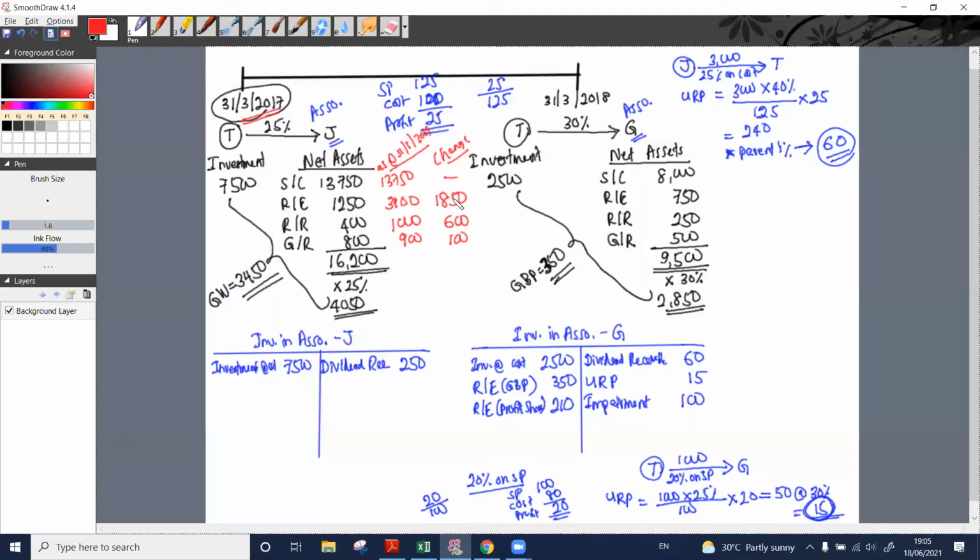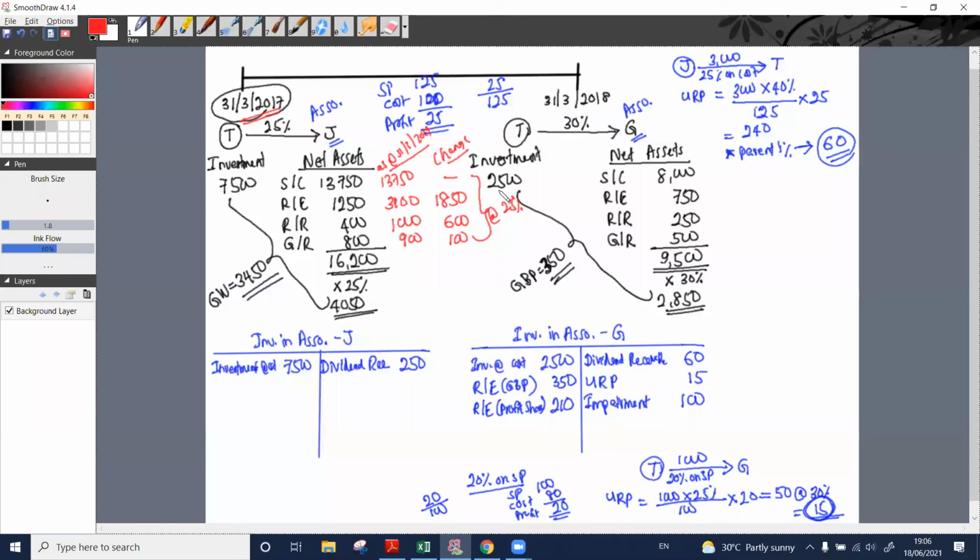Right? So 1,850 into 25%. We need to account for 25% of this 1,850. It means 462.5.